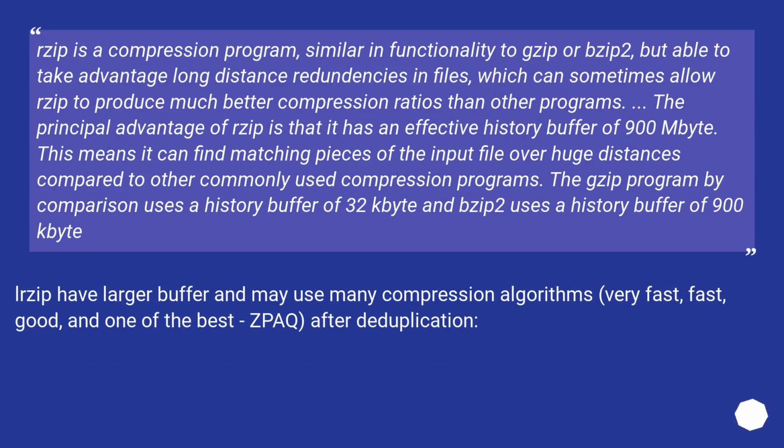rzip is a compression program, similar in functionality to gzip or bzip2, but able to take advantage of long-distance redundancies in files, which can sometimes allow rzip to produce much better compression ratios than other programs. The principal advantage of rzip is that it has an effective history buffer of 900 MB. This means it can find matching pieces of the input file over huge distances compared to other commonly used compression programs. The gzip program by comparison uses a history buffer of 32 kilobytes and bzip2 uses a history buffer of 900 kilobytes. lrzip has a larger buffer and may use many compression algorithms: very fast, good, and one of the best, ZPAQ, after deduplication.